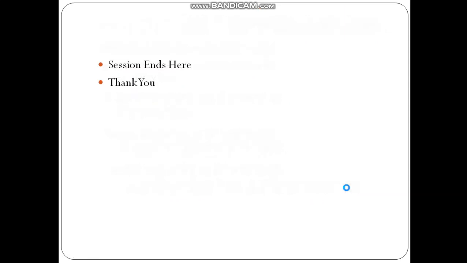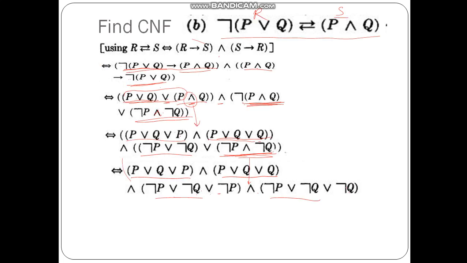Which is in the conjunctive normal form. And further, you can eliminate this P and P. So what you can get over here is P or Q. And Q and Q you can eliminate, because Q or Q is Q. So again it is P or Q. Then not P and not P can be eliminated.